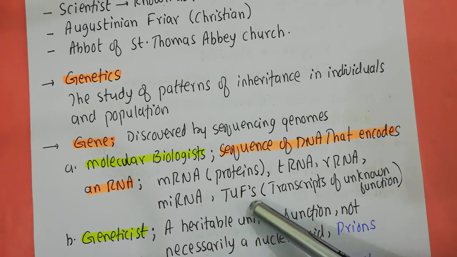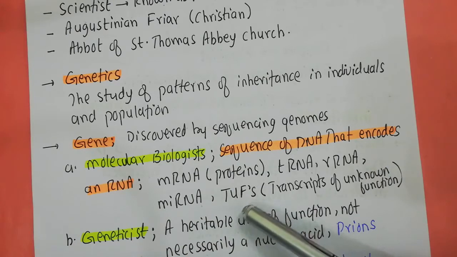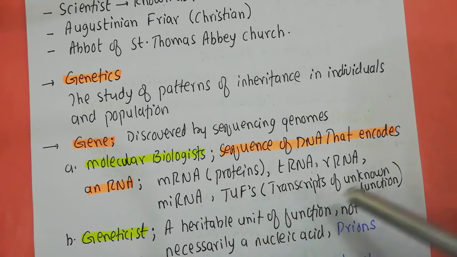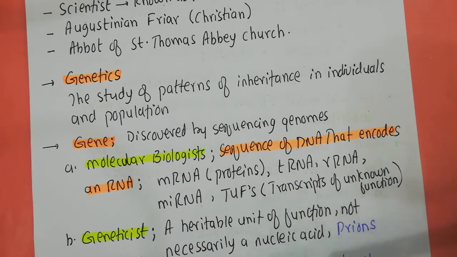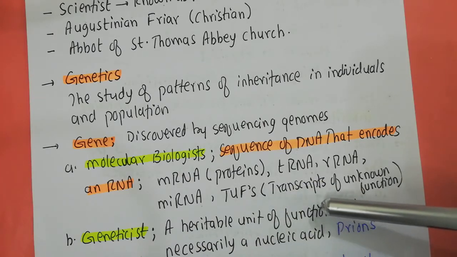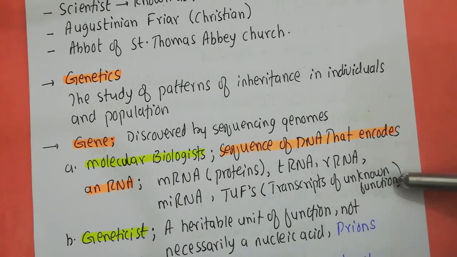And there are a lot of RNAs in the cell which are known as the TUFs, the transcripts of unknown function. If they are RNA in nature, that means there will be a gene for them. A gene is transcribing them, but as we do not know their function, we call them transcripts of unknown function. That doesn't mean that they do not have a function, but as we do not know it, we call them so.